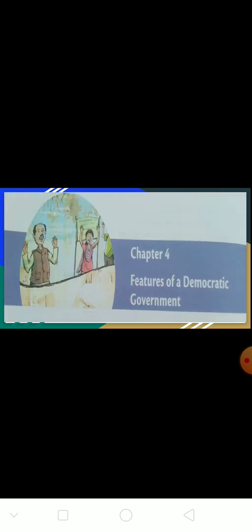Next chapter, chapter number 4, futures of a democratic government. In this chapter, the first content is what prejudice is, the second content is how conflicts are resolved between people, the third content is why people should participate in governance and the accountability of the government, and the fourth content is to develop an appreciation for equality and justice. Okay students, these are all the contents we are learning in the first semester, in online classes.